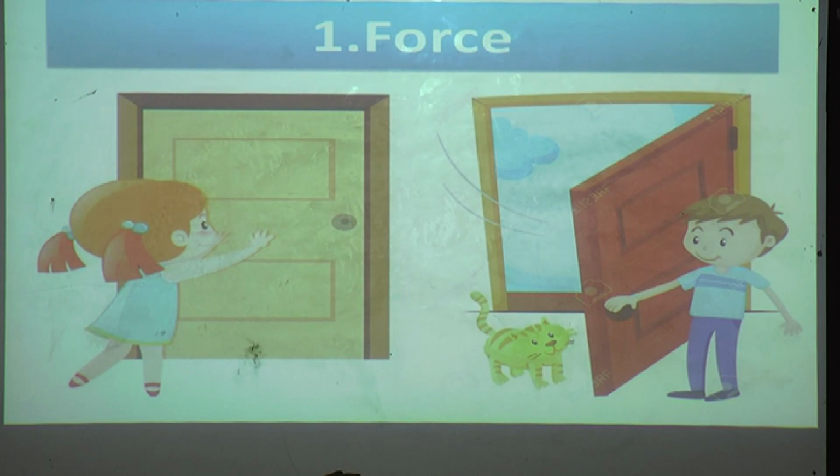Means both the children, what are they doing? If you want to close the door, you have to push it, and when you want to open the door, you have to pull that door. Means pull and push. This force you are applying on the door.